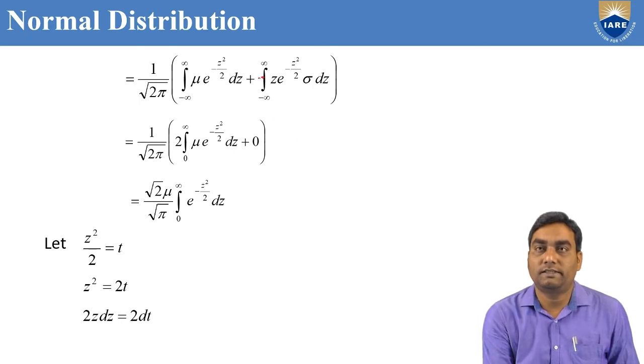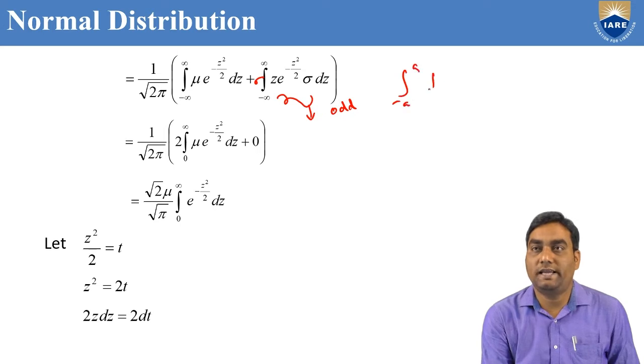Here, the second term is z into e power minus z squared by 2, but see that this is an odd function. If it is odd, we know that the integral from minus a to a of f of x dx equals 0.